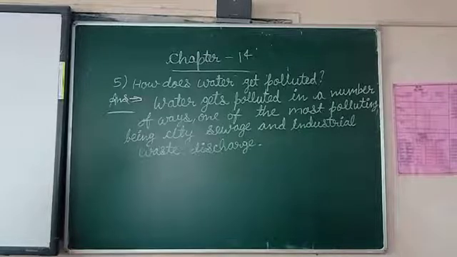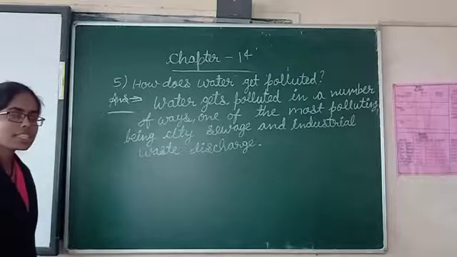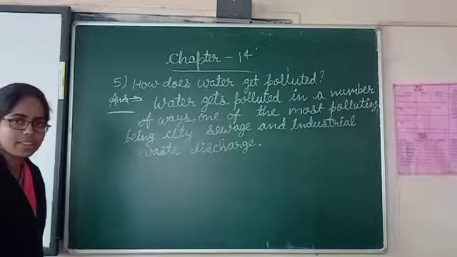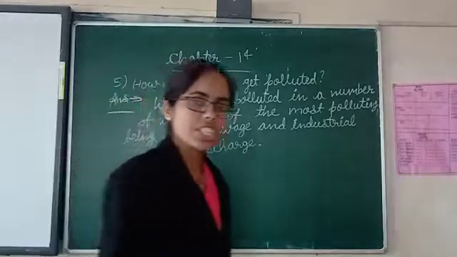Water gets polluted in a number of ways. One of the most polluting being city sewage and industrial waste discharge. This is the answer for question number 5. I hope all of you have written it. Written, no? If not, please pause the video and write the answer. And then again start the video and write the question number 6.